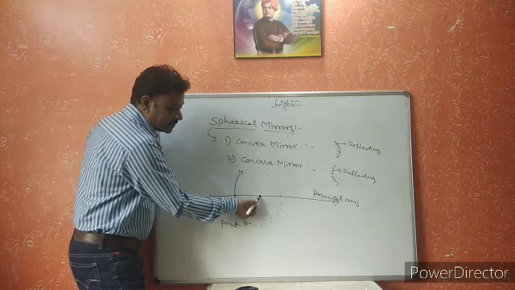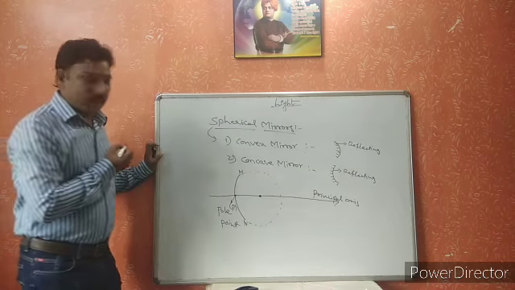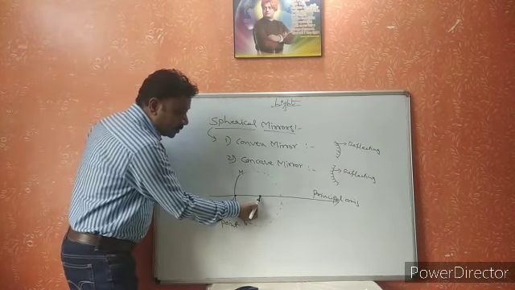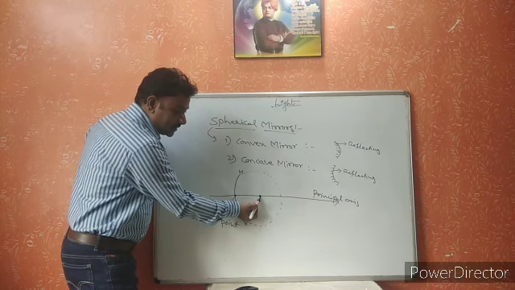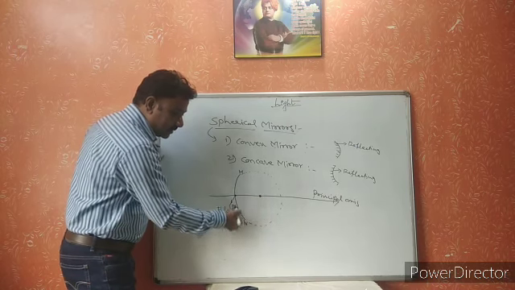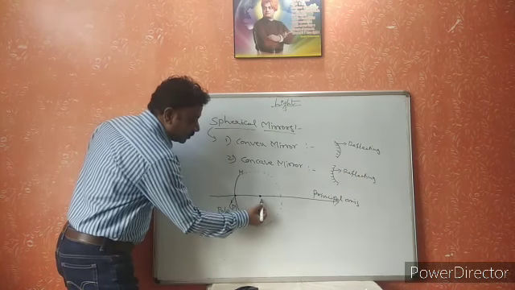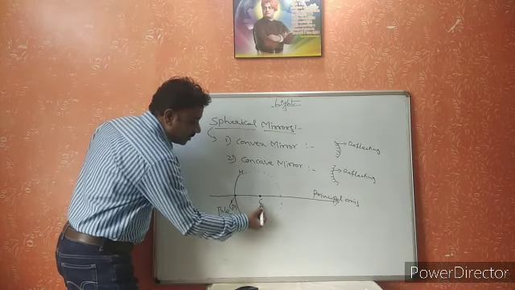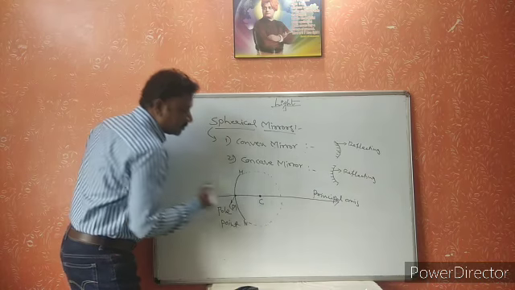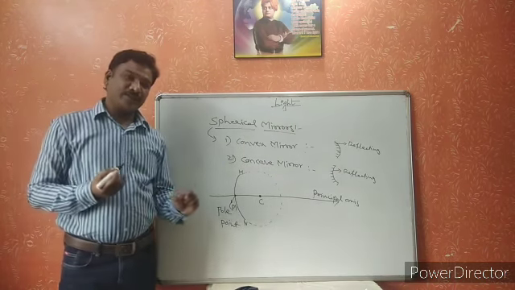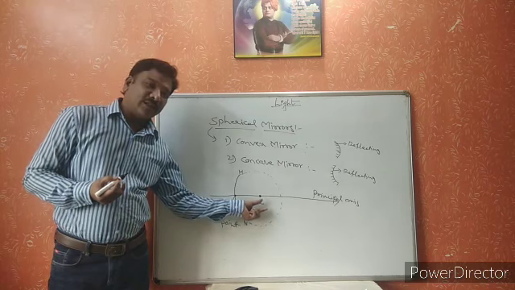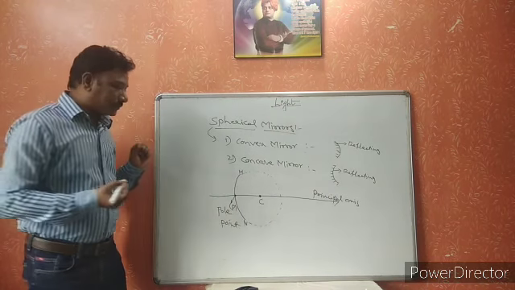It is the center of the sphere, and it is also the center of the spherical mirror. This is called the center of curvature, which is denoted by the letter C.